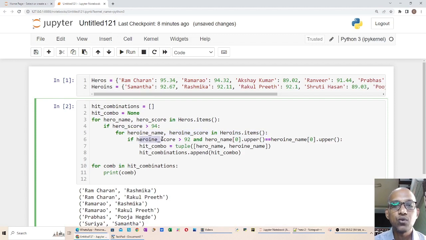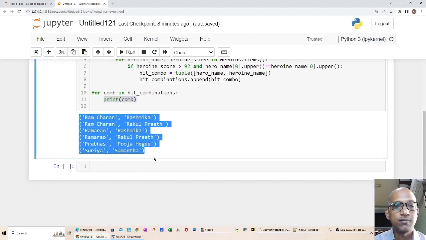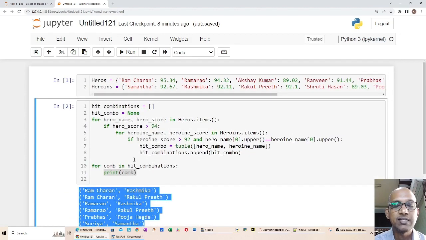If the heroine score is also greater than 92 and the first letter of the hero's name equals the first letter of the heroine's name, then he notes down those hit combinations and saves them in the hit combinations list. Finally he prints the hit pairs. So it is good, there is no problem, and he gets the exact output.